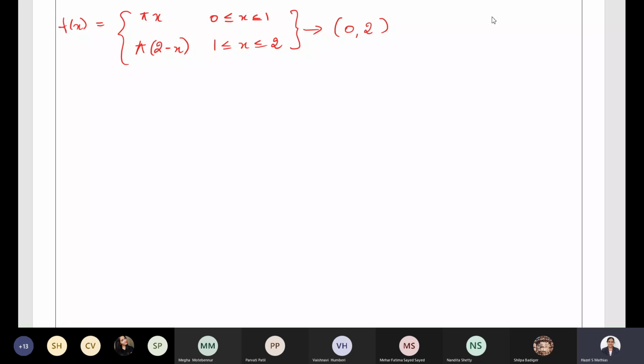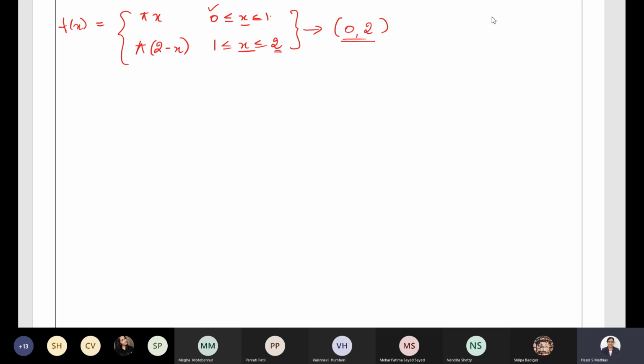Yes, it is 0, comma 2, because it starts from 0 to 1 and 1 to 2. It starts with 0, ends with a 2. So the interval is 0, comma 2. See, these things you need to remember. The interval will be 0, comma 2. It will be split into two parts, that is 0 to 1 and 1 to 2.